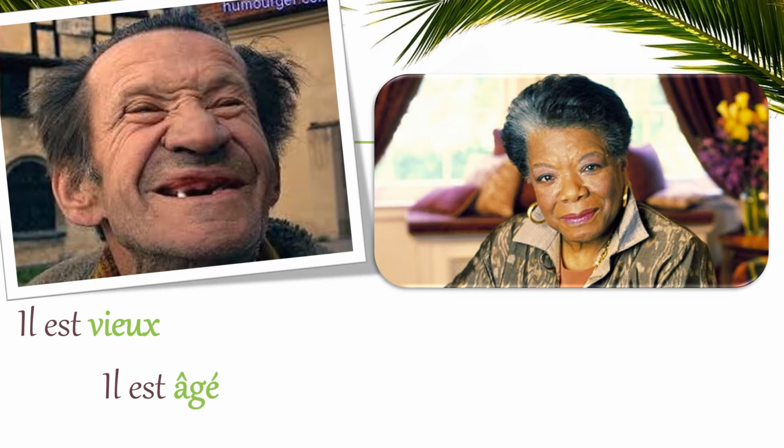So, vieux is for masculine subjects. Il est vieux. He is old. Il est âgé. He is old. Elderly, rather. Alright? Now, when it comes to a woman, we say elle est vieille. That's missing an O. Elle est vieille.